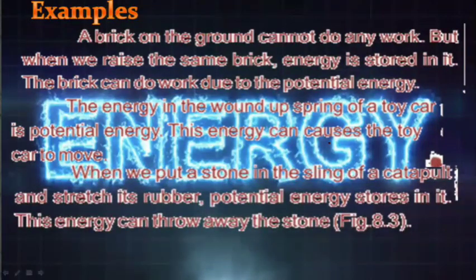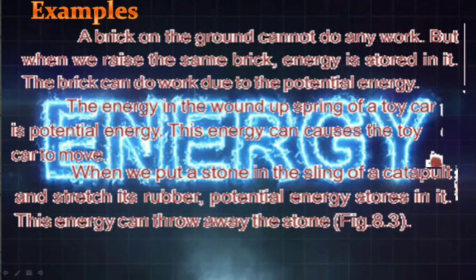So when we put a stone in the sling of a catapult, have you seen a catapult? Like that in bow and arrow, or like غُلَيل we say in Urdu, but catapult, we put a stone in that, and we pull the sling of that. The potential energy is stored in that.